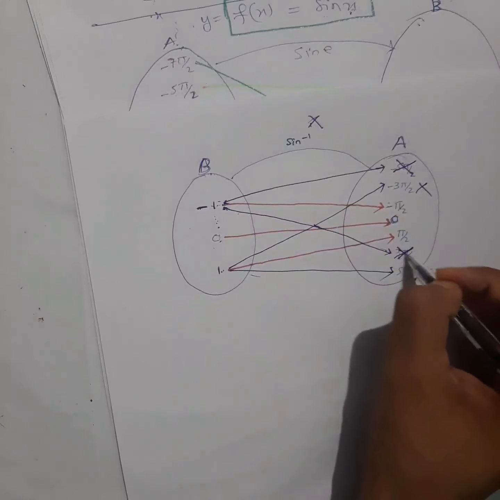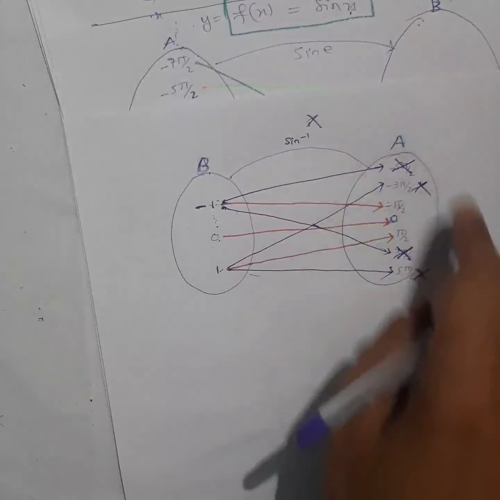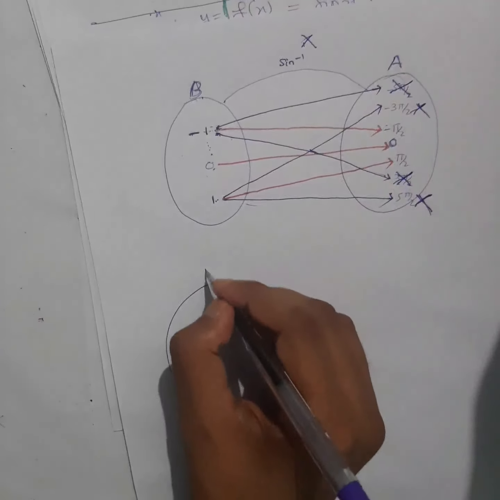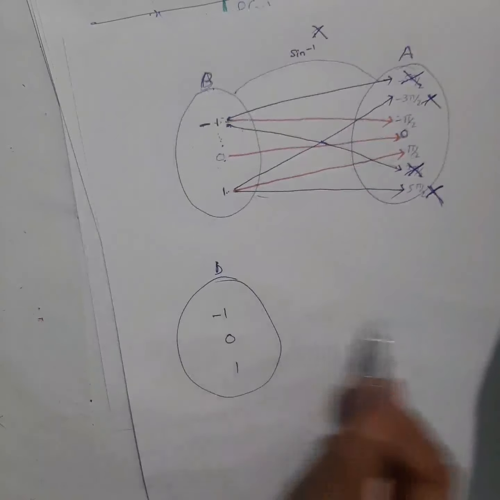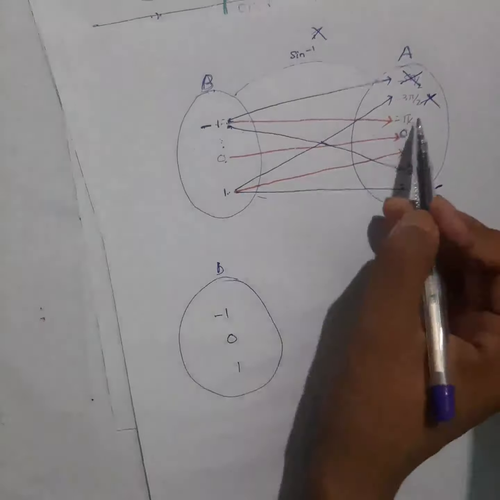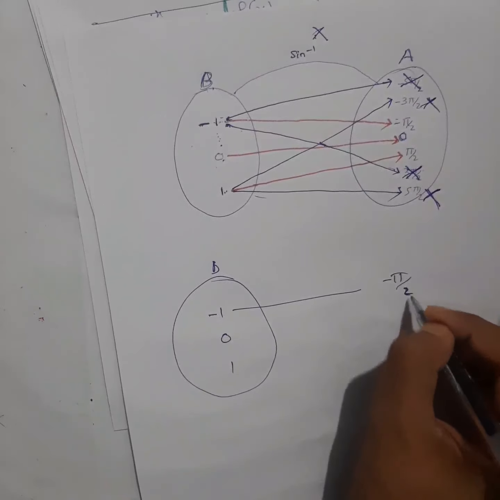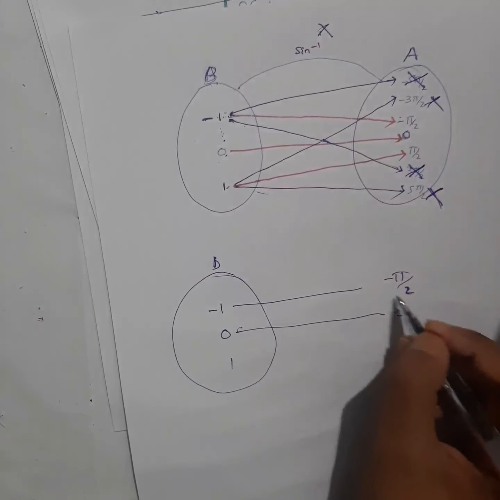So what I will do, I will not take this, I will not take this. Because I can change the set itself, right? Can I change it or not? I can change it. Instead of taking all this, what I can do is: -1, 0, 1. Whatever images it has, out of that I will take only one. Only pi by 2, minus pi by 2. Okay, 0. And between this, obviously there will be an image here, right?